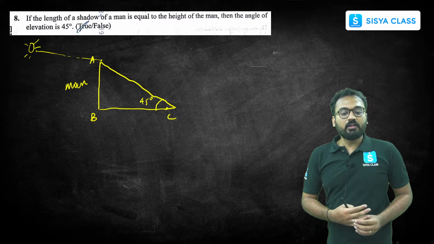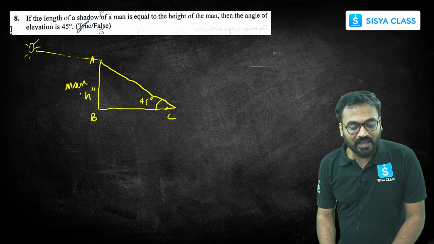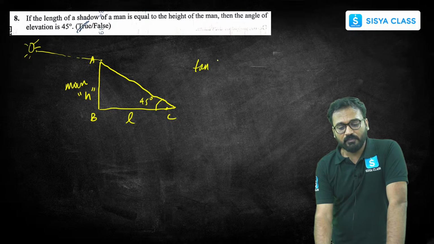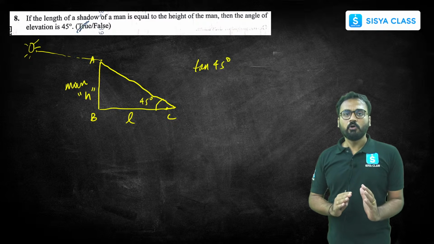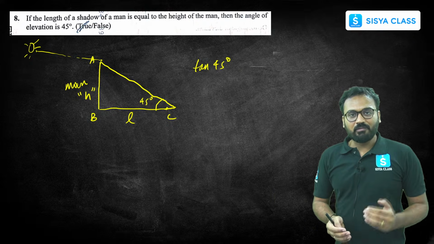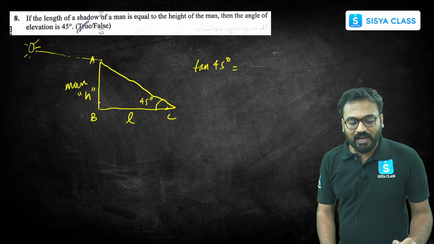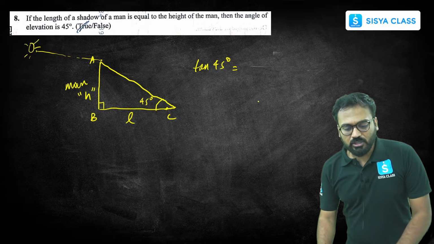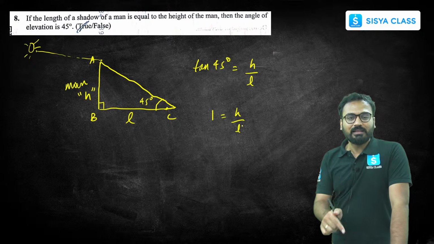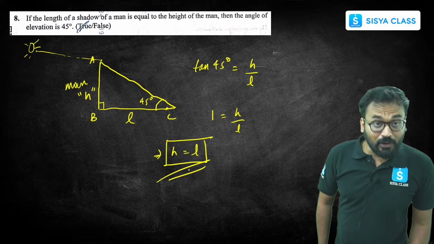It is written that the height of the man and the length of the shadow are equal. So let's say the height of the man is h and the shadow's length is L. Then we all know tan 45 degrees. Tangent is that trigonometric ratio which relates the height with the length, or perpendicular with base, opposite side with adjacent side. In this right angle triangle, the man is standing vertically, so tan 45 degrees is h by L, and tan 45 degrees is 1, so 1 equals h by L. If we solve this equation, we clearly get that h is equal to L.